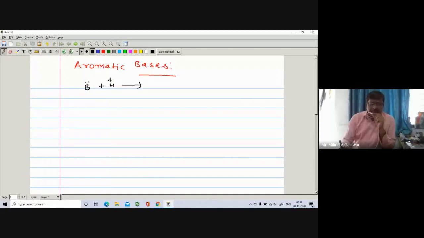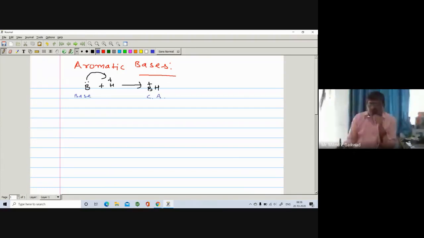So this lone pair is given to the H plus, so B carries a positive charge. So this is a base